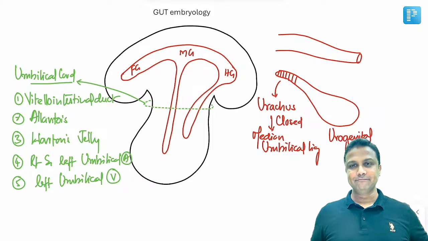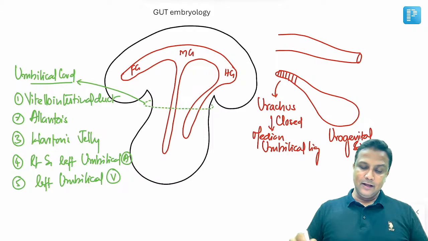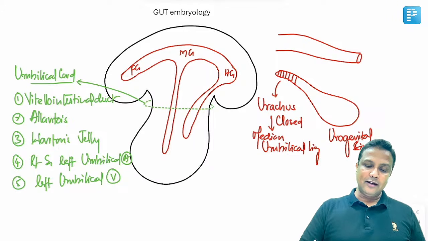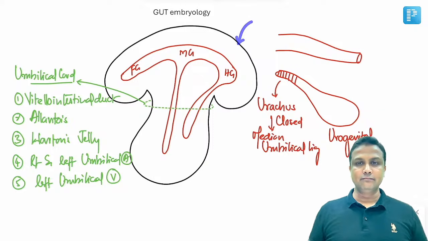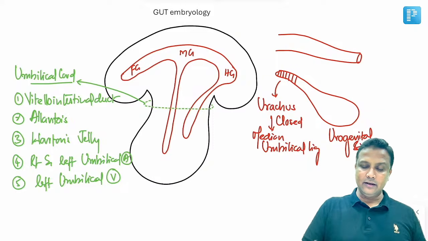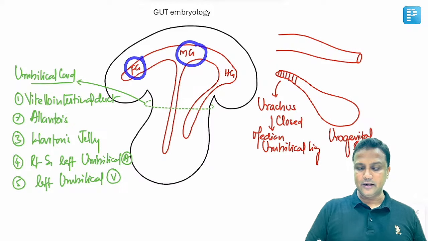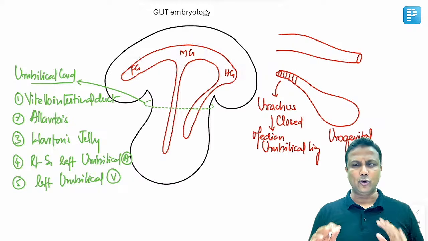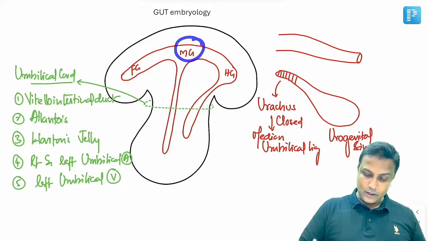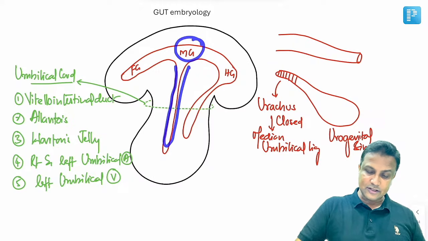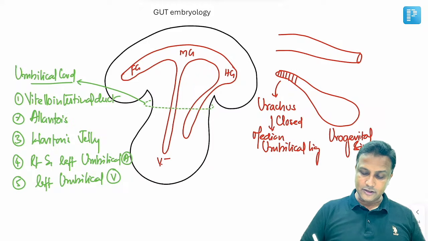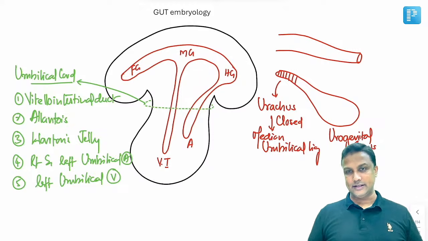Now, moving on, gut embryology. In this diagram, the outer black colored line that you are able to see here is a body wall, which will be derived from ectoderm. Inner red colored line that you are able to see is actually your gut, which will be having foregut, midgut and hindgut, and that will be derived from endoderm. Now midgut is the one which will be giving an extension here. This extension here will be the vitello-intestinal duct, and hindgut will also give an extension known as allantois.